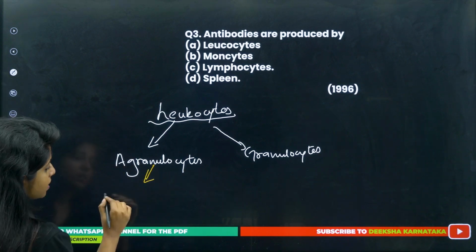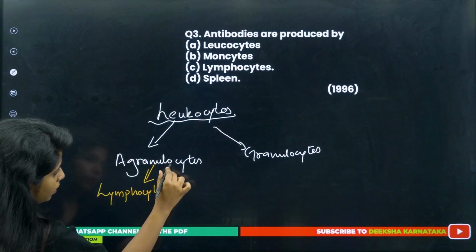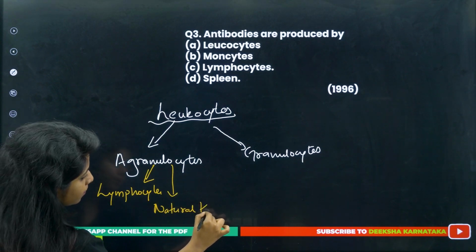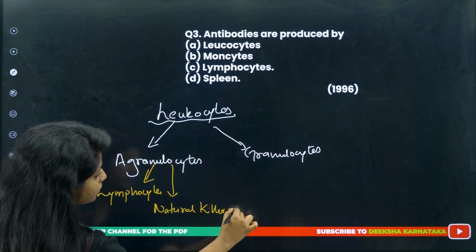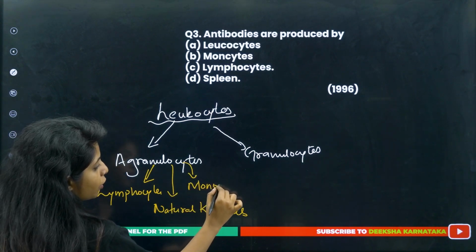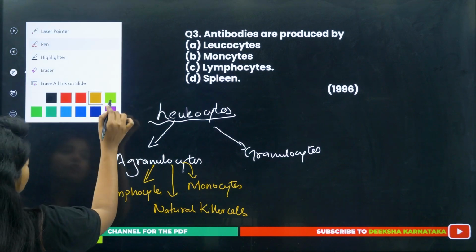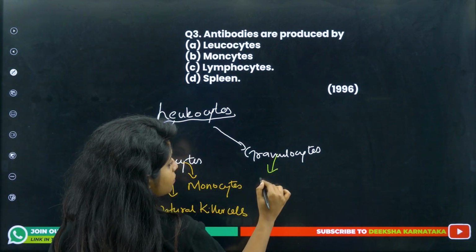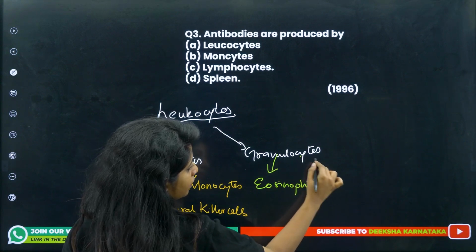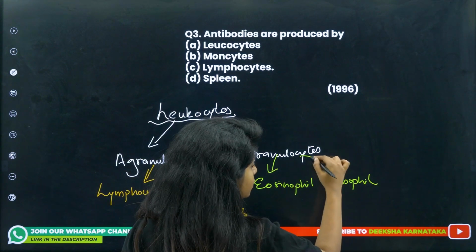So under agranulocytes comes your lymphocytes, natural killer cells, and also your monocytes, which are going to become macrophages later on. Now in the granulocytes category comes eosinophil, basophil, and neutrophil. You might be thinking why I am teaching all this now, because this is a revision topic.